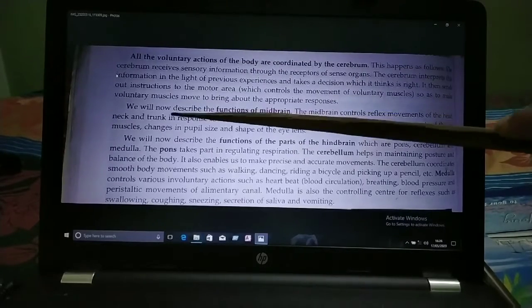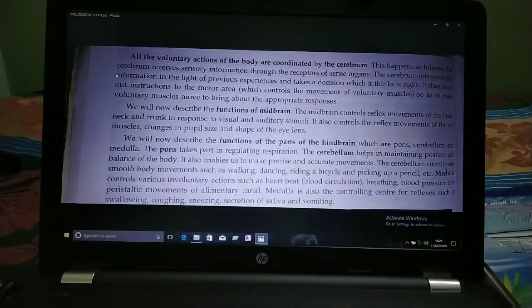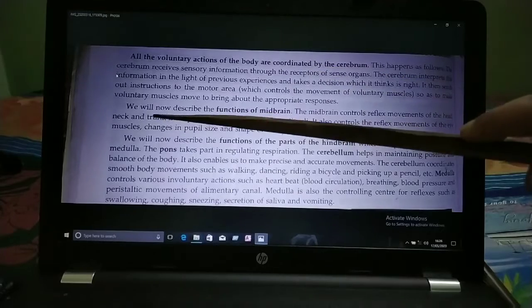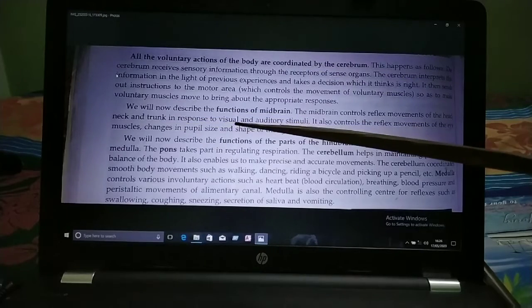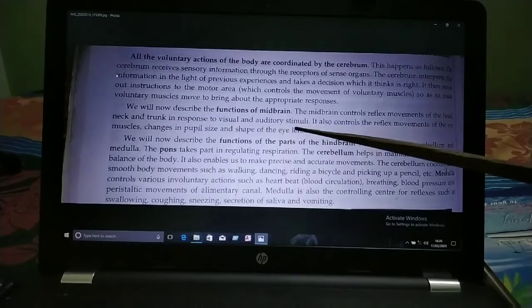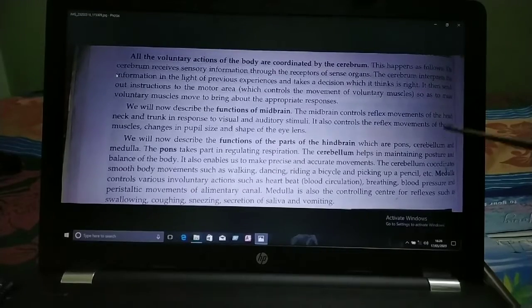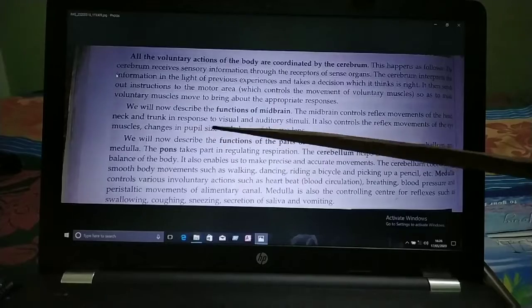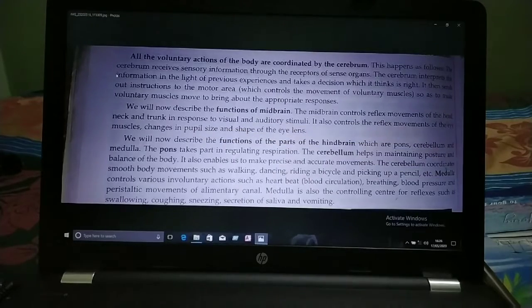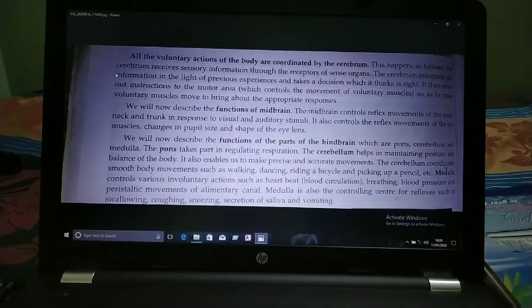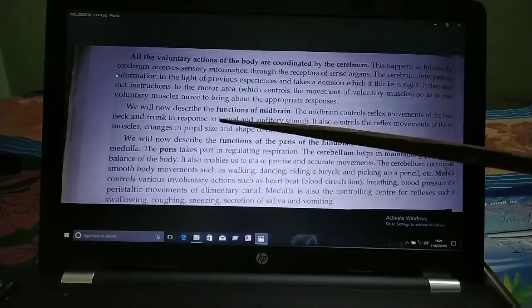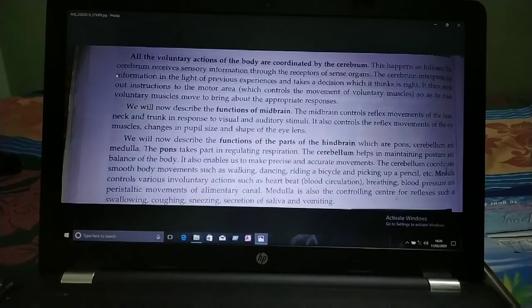Now we will describe the functions of midbrain. The midbrain controls reflex movements of the head, neck, trunk in response to visual and auditory stimuli. It also controls the reflex movements of the eye muscles, changes in the pupil size and shape of the eye lens. This all is controlled by the midbrain.